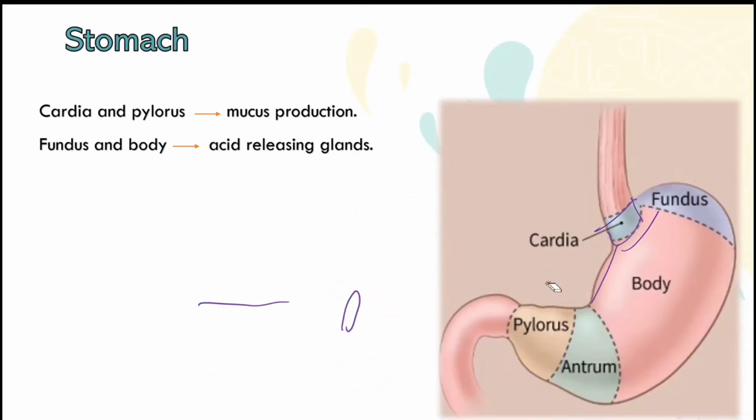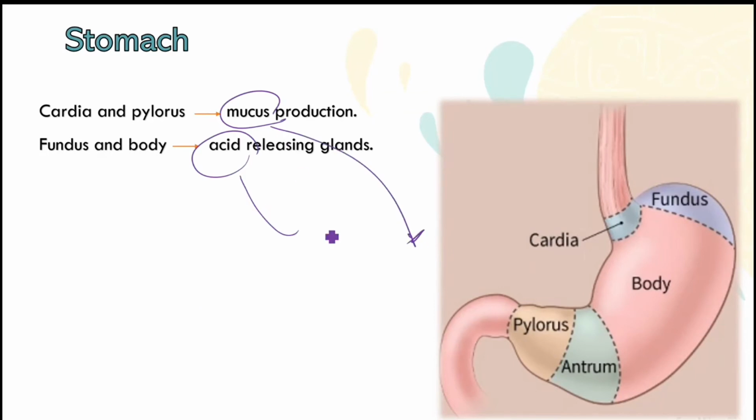So what is another thing that we have to know here? It is the production or the releasing of a gland. We have the mucus and we have the acid. We secrete both of them in the stomach, but which one is for what? For example, the mucus is for protecting. It will protect the lining of the stomach from the acid, because the acid can damage the lining of the stomach. But the mucus will protect the lining from inside, so there would be no damage.